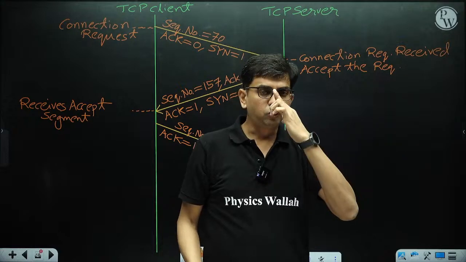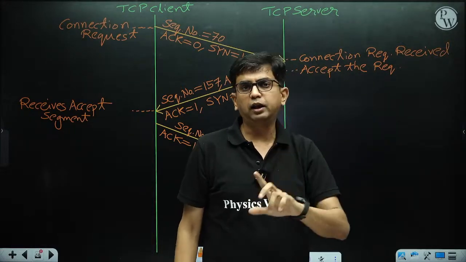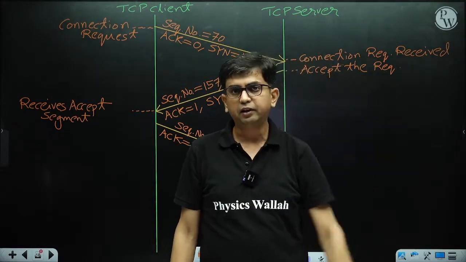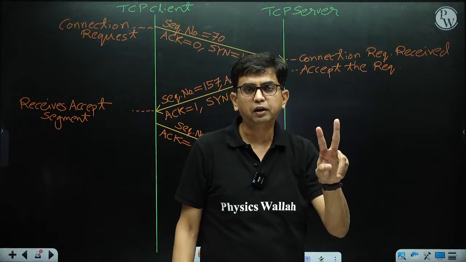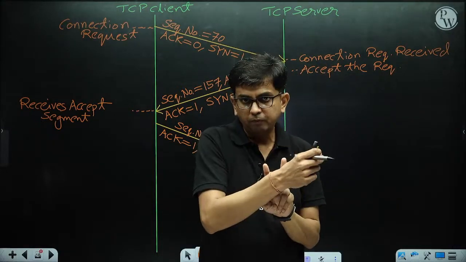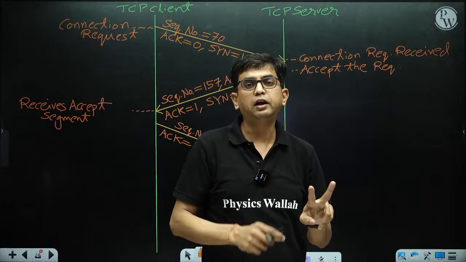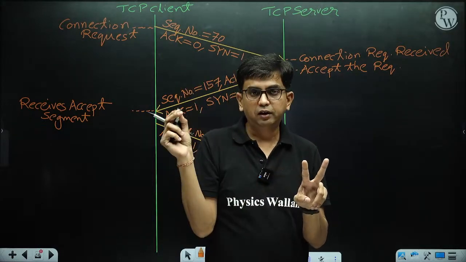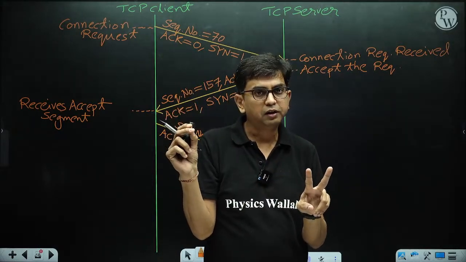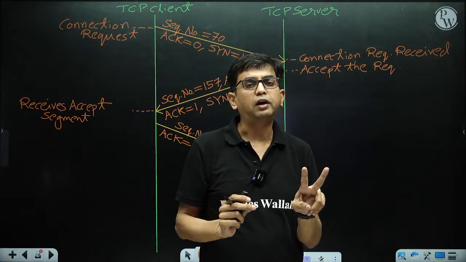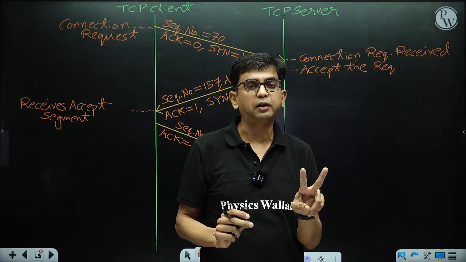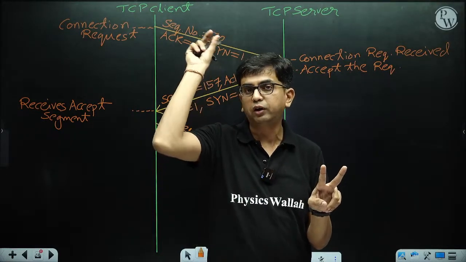So in the question asked in GATE, the sequence number started with 1, 2, 3, 4. It means that the TCP initial sequence number was 1, 2, 3, 3.